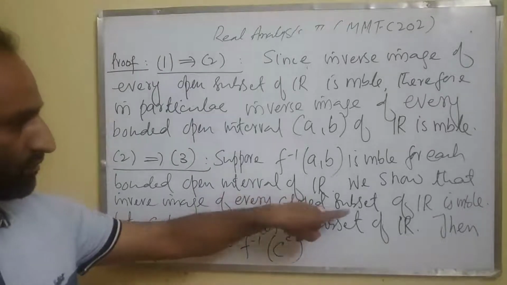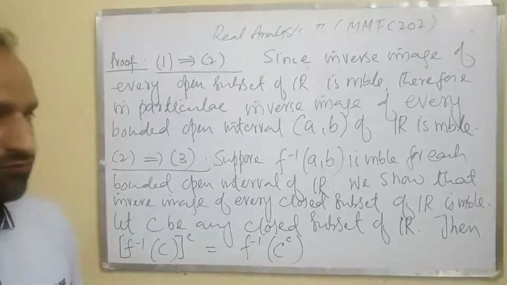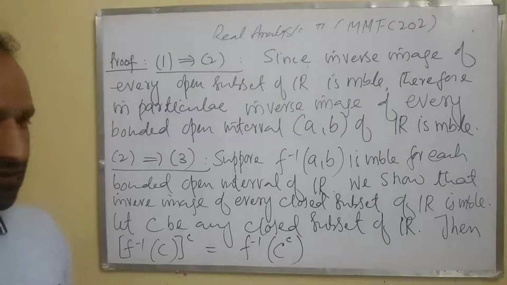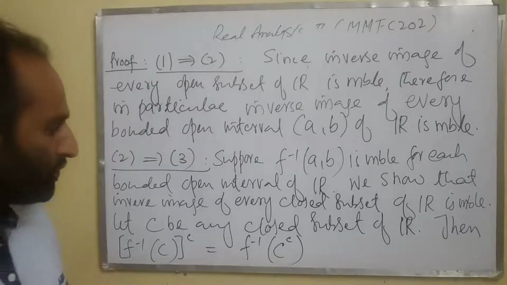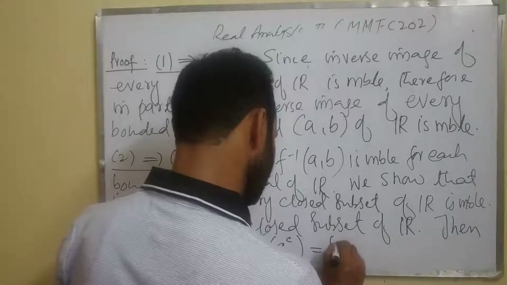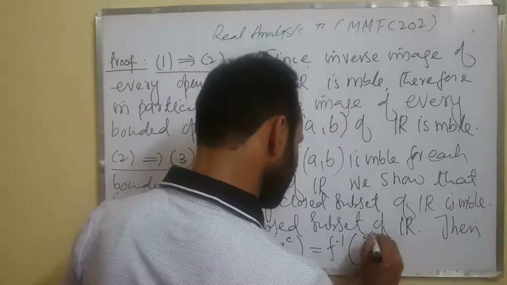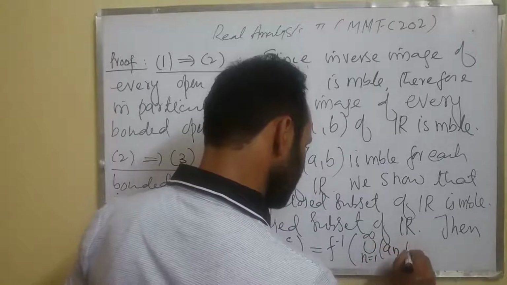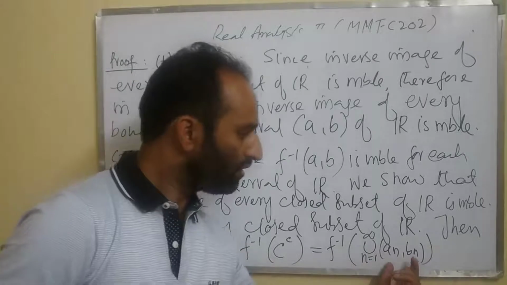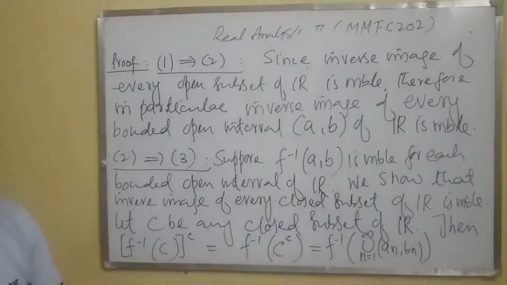C is closed subset of R. Therefore, C complement is open subset of R, and we know that every open subset of R can be written as a countable disjoint union of bounded open intervals. So it's equal to F inverse of the union, n runs from 1 to infinity, of (a_n, b_n), where the (a_n, b_n) are all bounded open intervals of the real line R, and they are also disjoint.